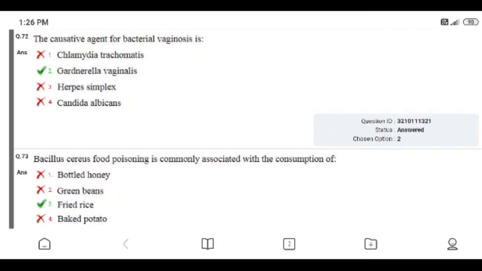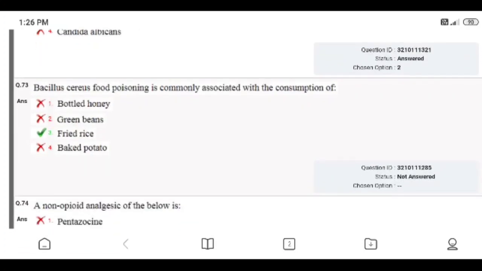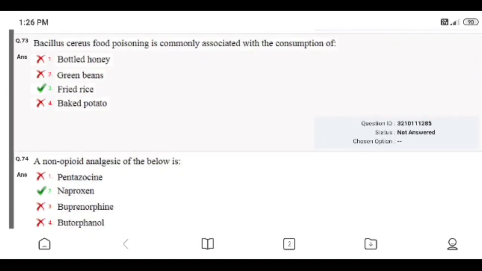Question number 73. Bacillus cereus food poisoning is commonly associated with consumption of. It is a frequent question; in exams they ask it more frequently. Options: bottled honey, green beans, fried rice, and packed potato. Right answer is fried rice. I did not attend that question, but I know that answer, fried rice.